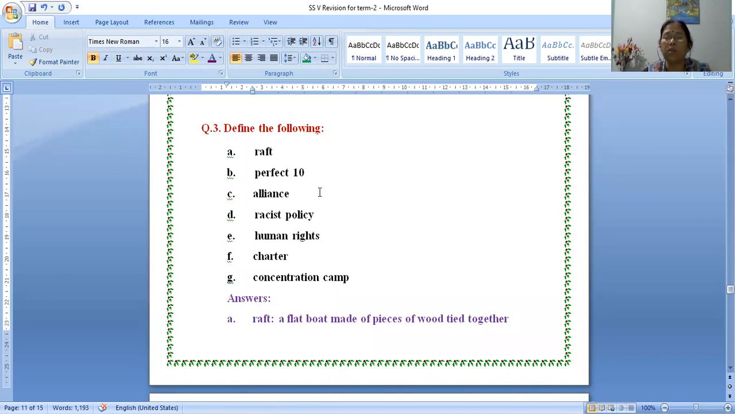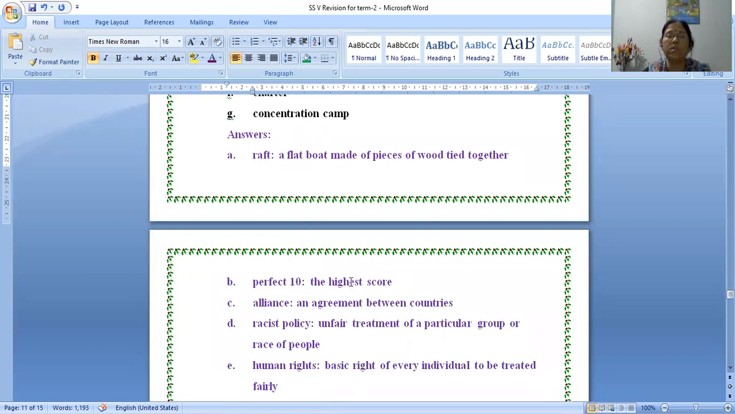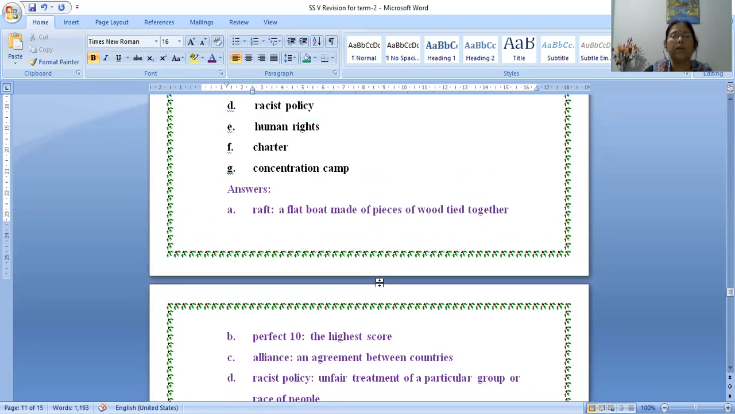Cannot give more than that. So the highest score is perfect tense. So perfect tense means the highest score. Okay. Next is